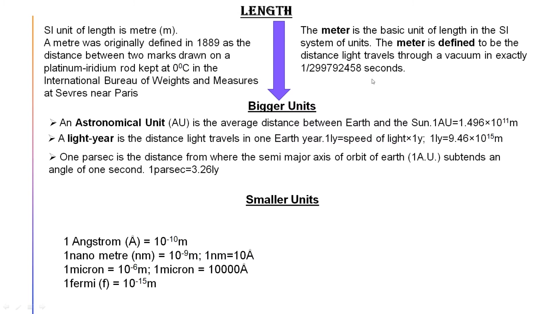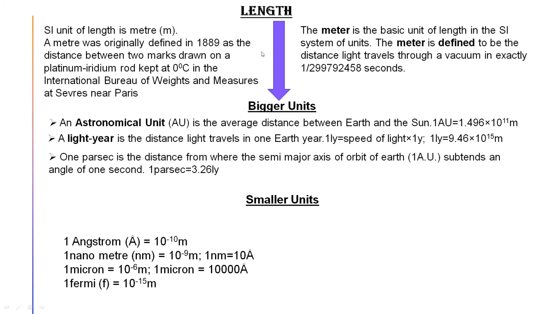We all know that light travels 3 into 10 to the power 8 meter in 1 second. So how much time does light take to travel 1 meter? That will be 1 by 3 into 10 to the power 8 second. So the exact value of 3 into 10 to the power 8 is 29 crore 97 lakh 92,458 meter per second. So that is the definition of meter. Any one definition you have to read and memorize.